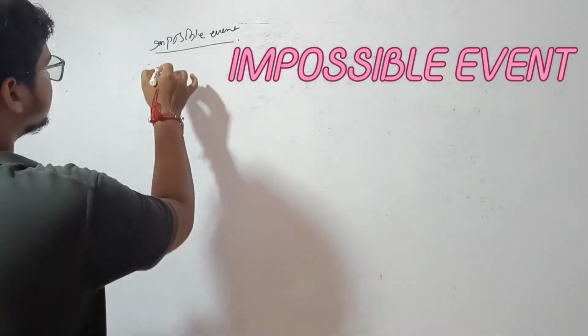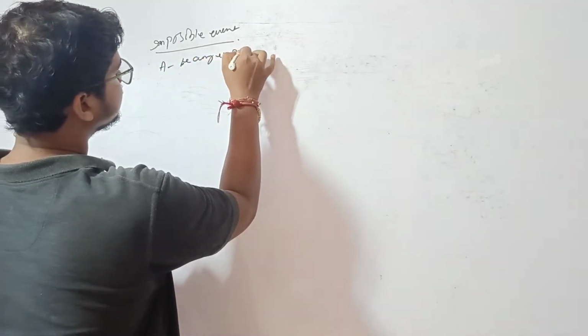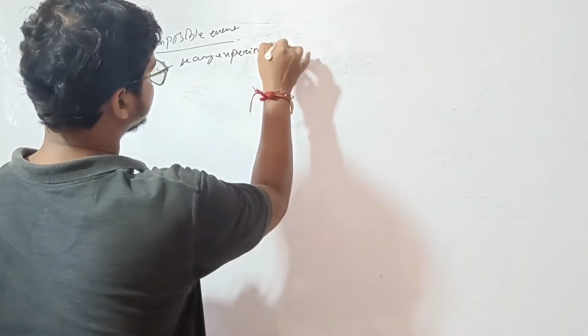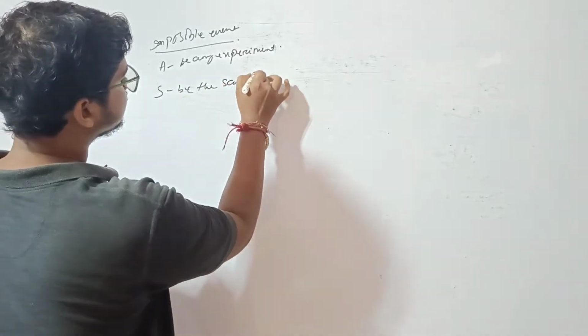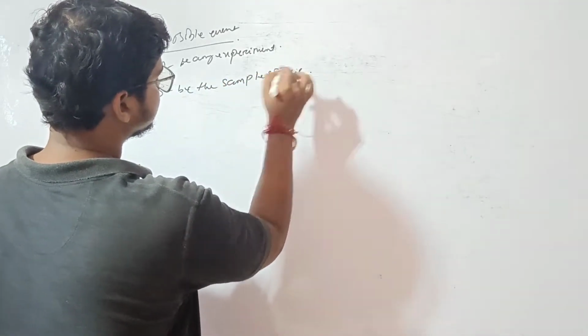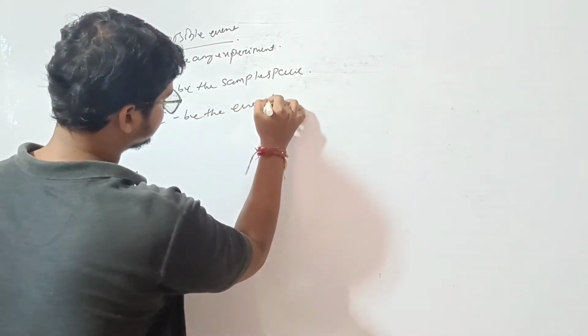Impossible event means: let A be any experiment, S be the sample space, E be the event.